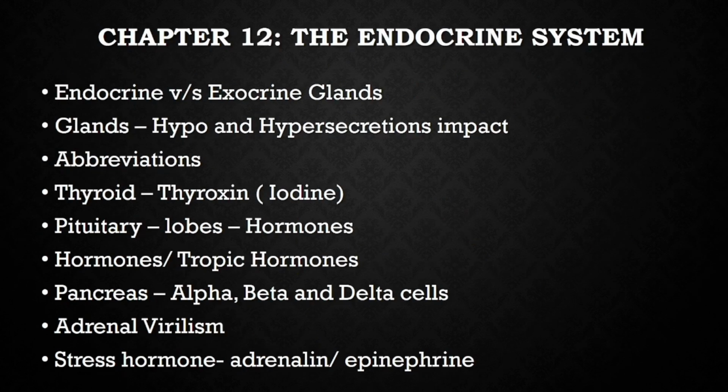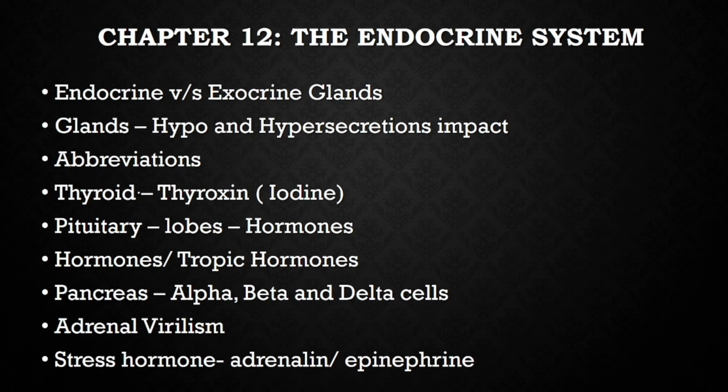Chapter 12, that is the endocrine system. Difference between endocrine and exocrine glands is asked. Hypo and hyper secretion impact is asked. Abbreviations are asked. The different hormones like TSH, GH, LH, FSH, these questions can be asked in the examination.